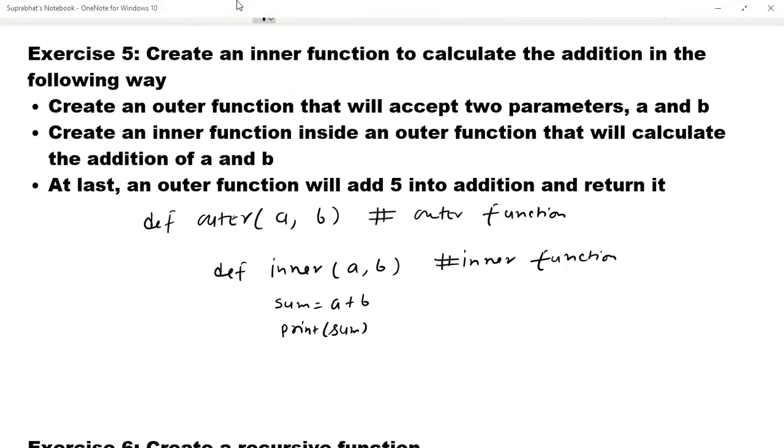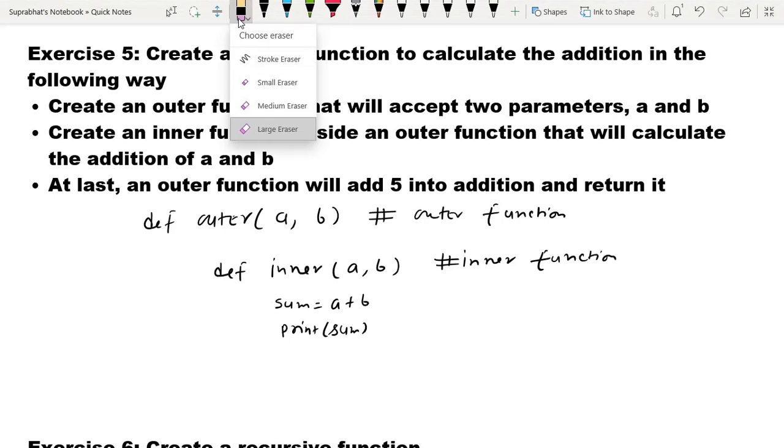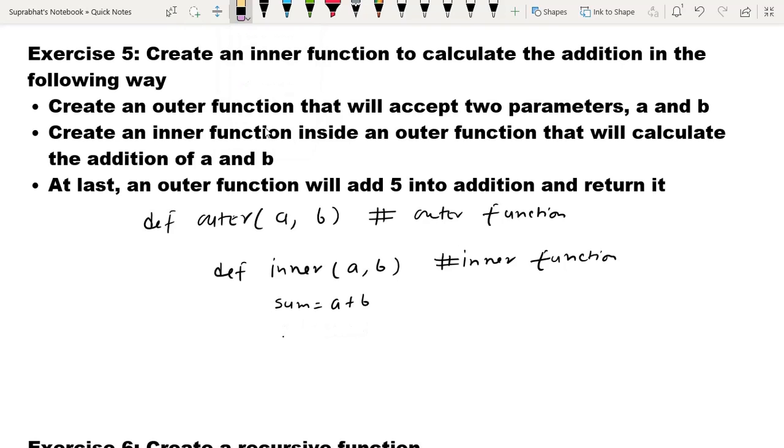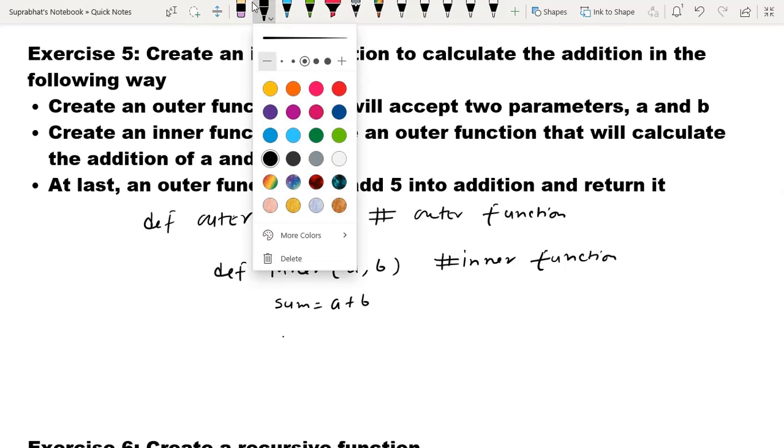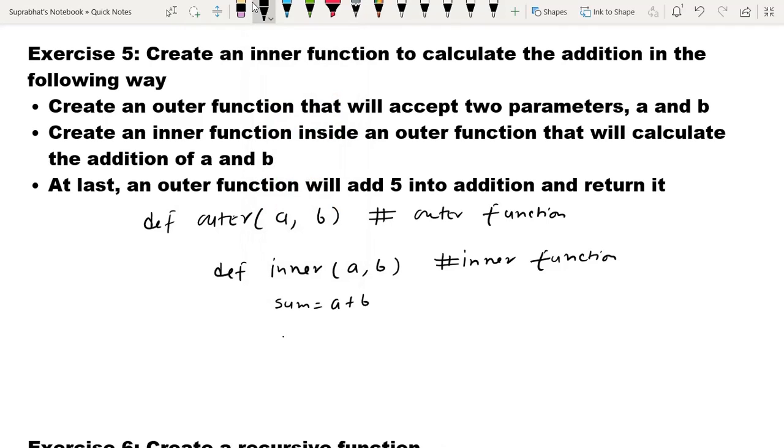So we will not print sum here. We will do one thing, we will return sum, and outside this we will again write return 5 plus, then we will call this inner function, inner a comma b.